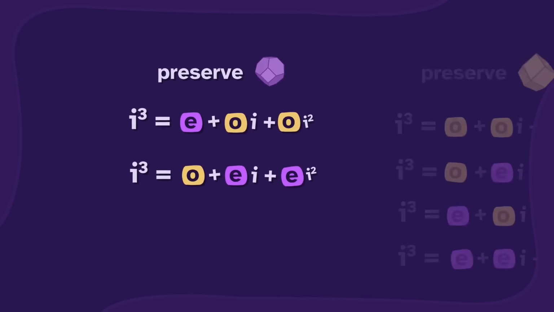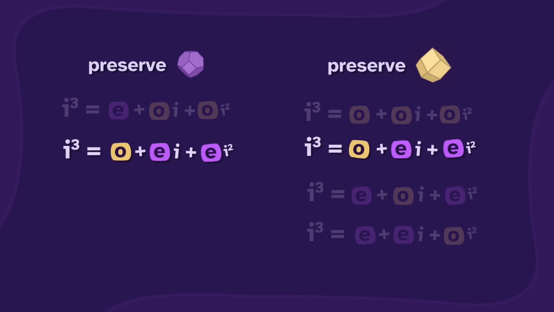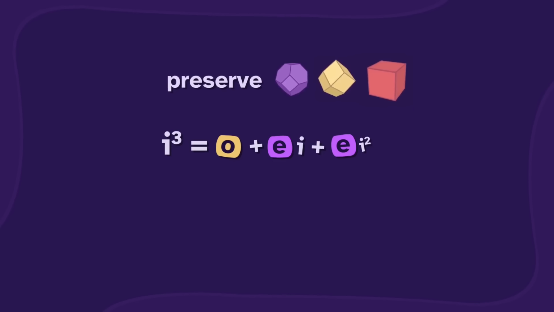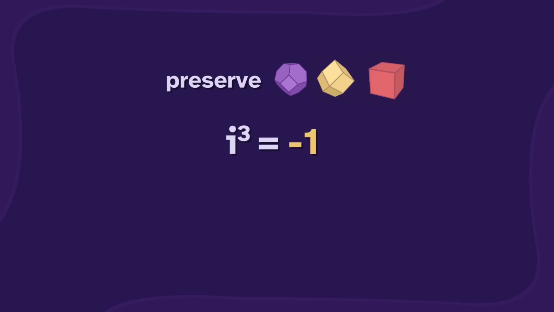And check this out. These definitions preserve rhombido. Odd even works for both of them. And it also preserves the cubes, so this is like a universal definition. For example, we could say i cubed is -1 plus 0i plus 0i squared. It's just the basic 3D i. And I think that really goes to show how funny life can be sometimes.